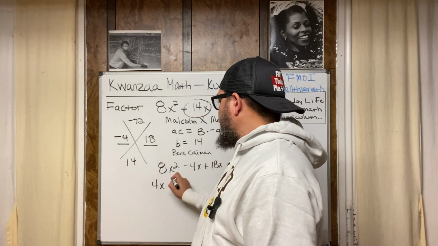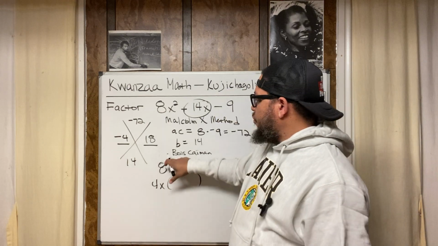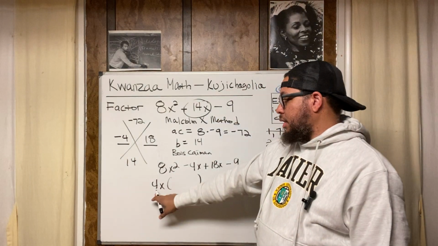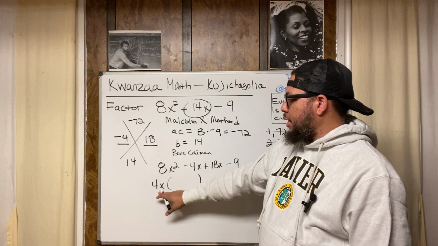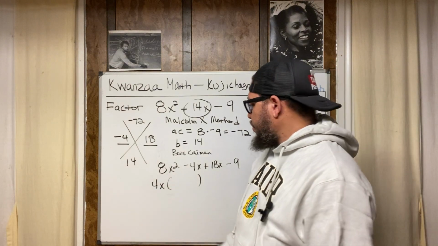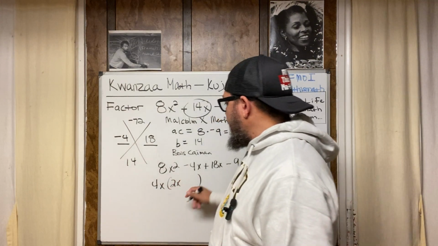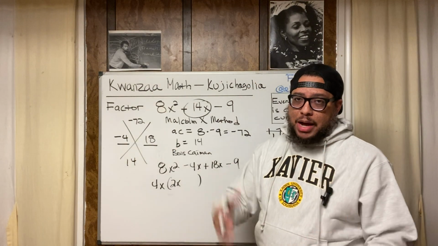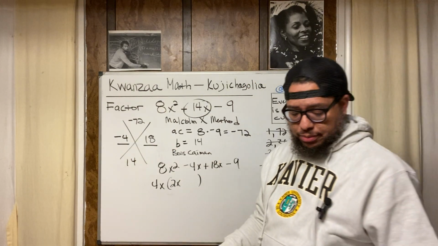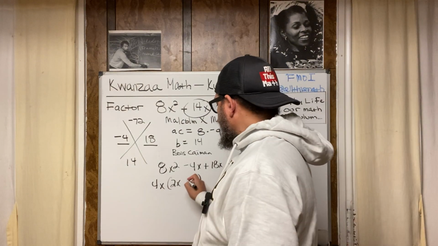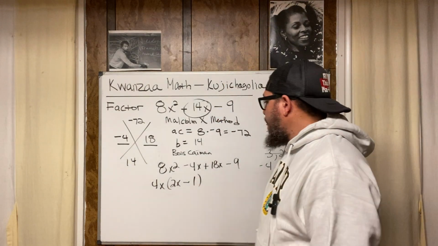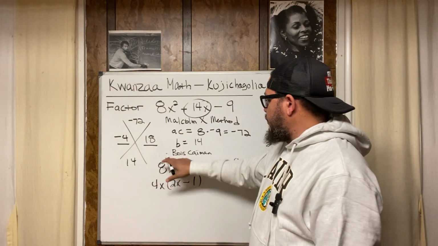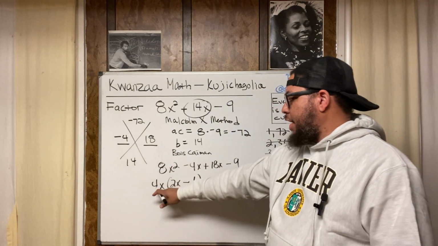4x, right? And then in the parentheses, you divide each of these two terms by 4x. So 8x squared divided by 4x is 2x. So you put the 2x right here in the first slot. Then you do -4x divided by 4x, which is equal to -1. Make sure my mic was still on. -1. So the first two terms have been factored into this.